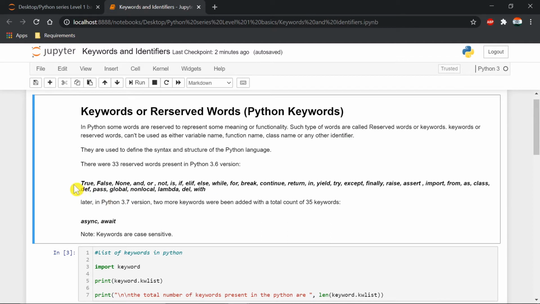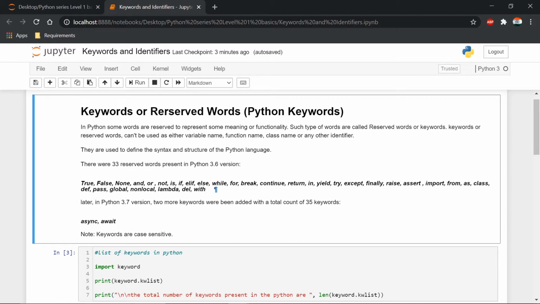So these are the keywords of the Python language. For example, True, False, None, and, or, not, is, if, elif, else, while, for, break, continue, and so on. So these all are keywords. The first thing that should come to your mind is that keywords are reserved words that can only be used by the Python language, and we can't use these keywords as a function name, class name, variable name or any other identifier name.